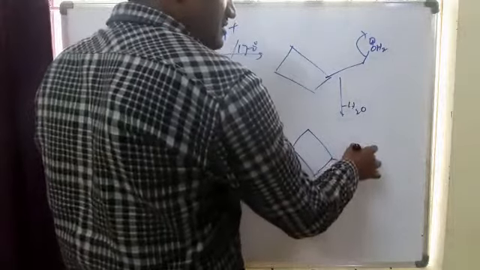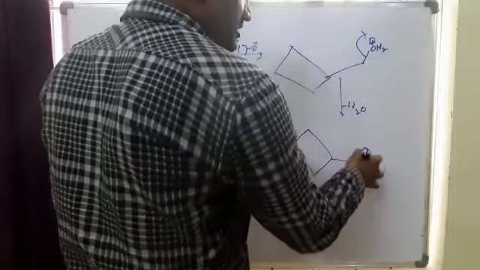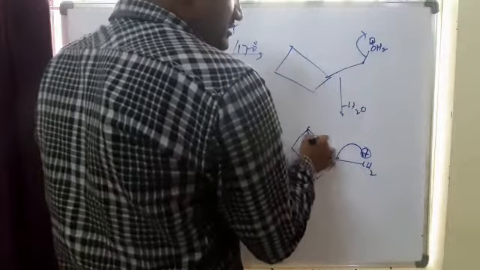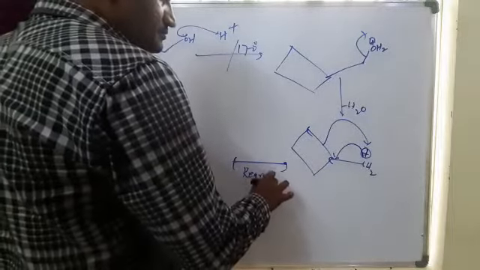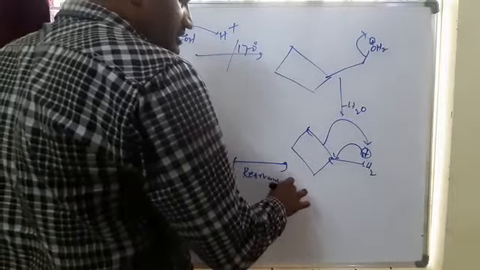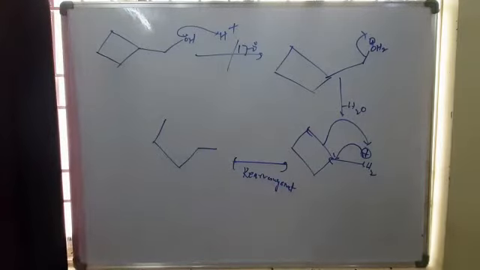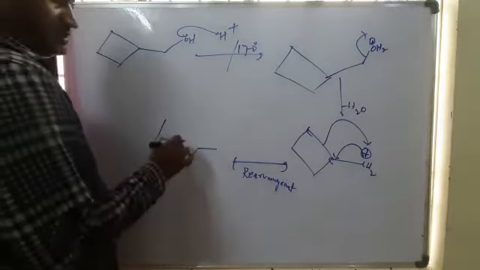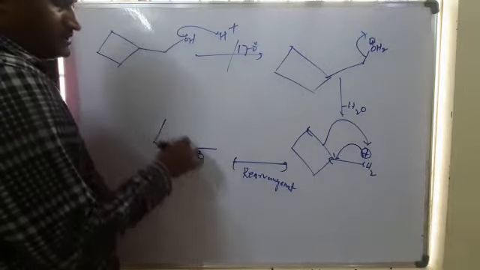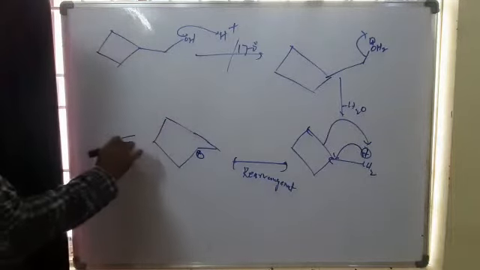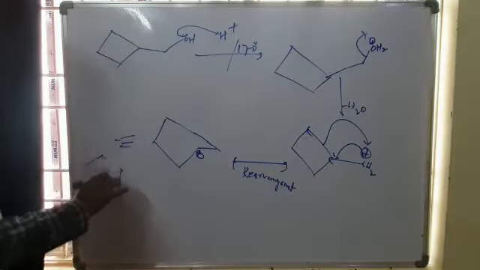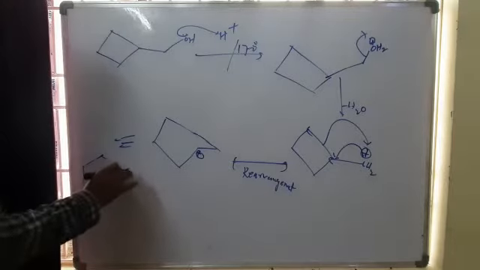Then in this case, ring expansion takes place due to rearrangement. This positive charge migrates here. This C-C ring bond will migrate to here. So this is rearrangement. Here the positive charge migrates, and this bond migrates here like this. Now we get a 5-member ring formation with a positive charge.